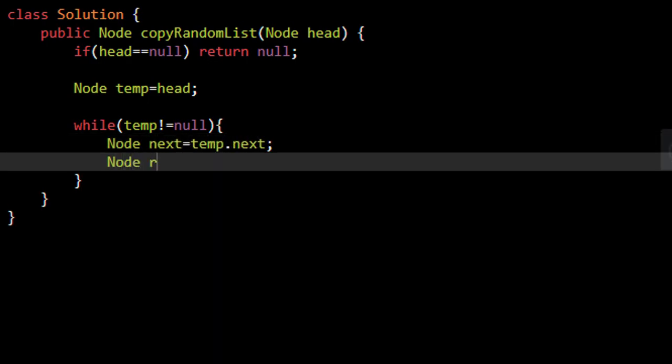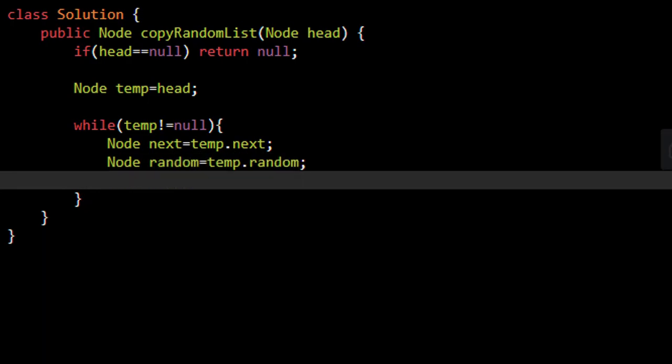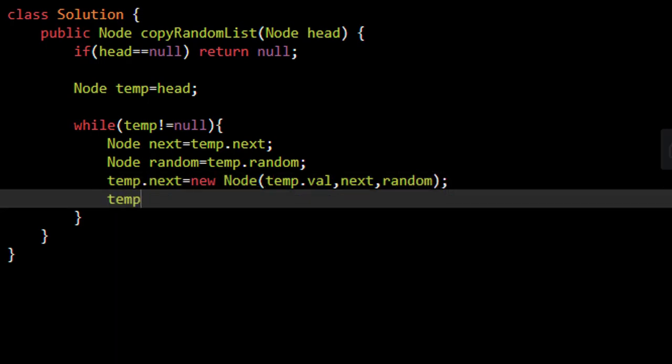Now we'll take the random pointer that it is pointing to, the temp.random, and now we need to create a new node. The new node will be pointed to by temp.next. There is a constructor which takes 3 arguments. The first argument is temp.val, that is the value. Second is the next pointer it is pointing to, and another is the random pointer. Once that is done, we will move this temp to temp.next.